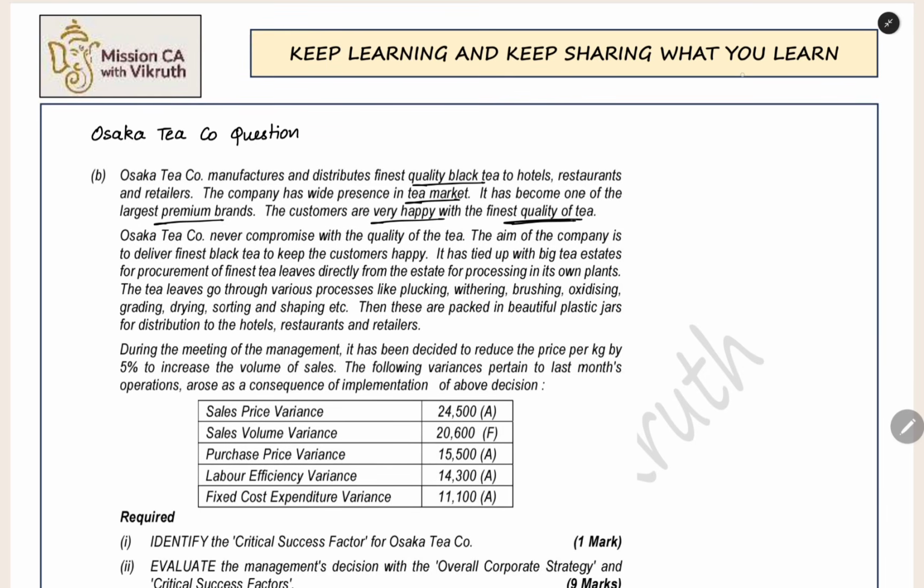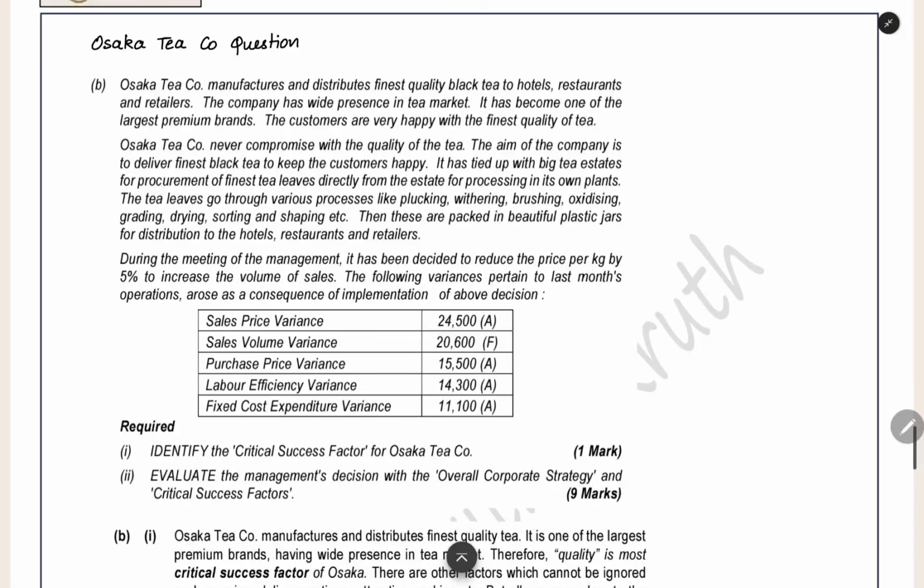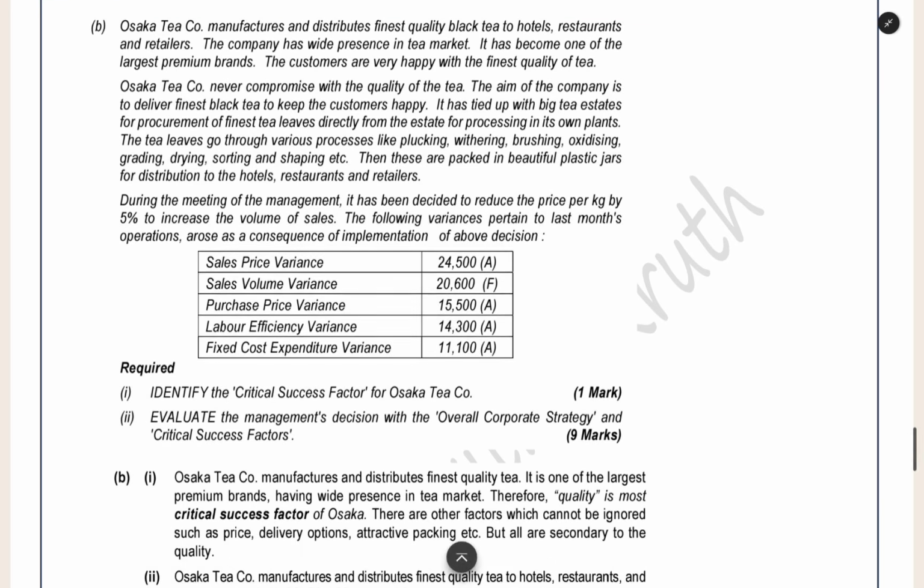The quality of the tea is very good, the customers are very happy. The company will never compromise on the quality. The aim of the company is to deliver finest black tea to keep the customer happy. The main thing is to keep the quality mainly. They have tied up with a big tea estate for getting the highest quality tea leaves directly for processing in one factory. The tea leaves go through a lot of processes like plucking, withering, brushing, oxidizing, etc. Then after all the processes they are packed in beautiful plastic jars and given to hotels, restaurants and retailers. And management made a meeting. In that meeting they decided to reduce the price per kg by 5%.